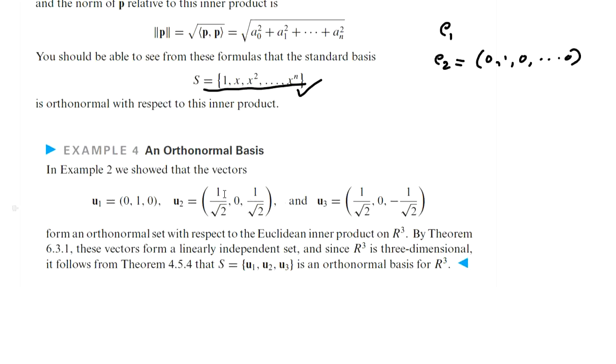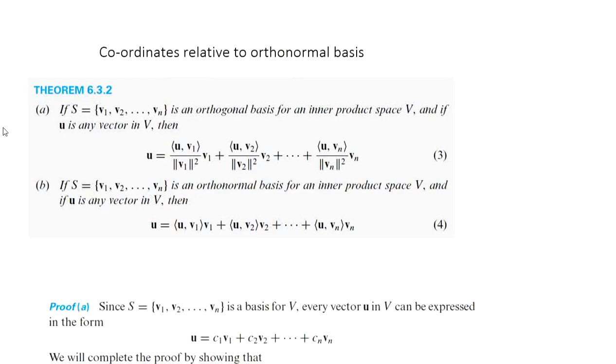A vector space will have many different bases. Now we have a result to find coordinates relative to a given orthonormal basis. This is a theorem. Let S equal to the set V1, V2, etc., Vn be an orthogonal basis for an inner product space V, and if U is any vector in V, then U can be obtained using this formula. Similarly, if S is an orthonormal basis, then any vector U can be expressed in this form in terms of the basis vectors.